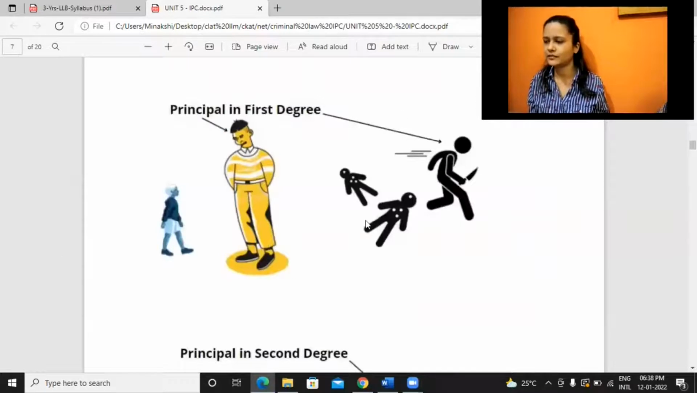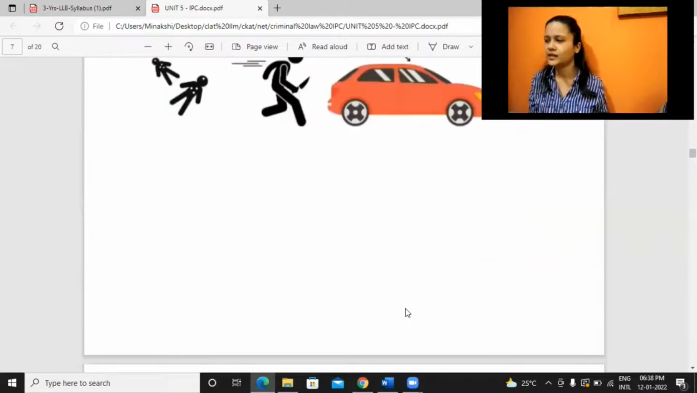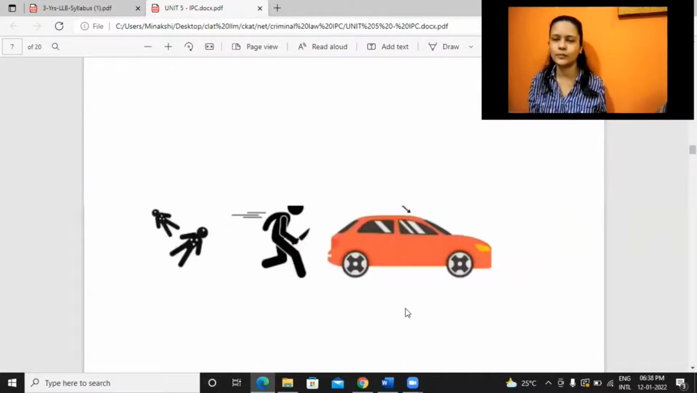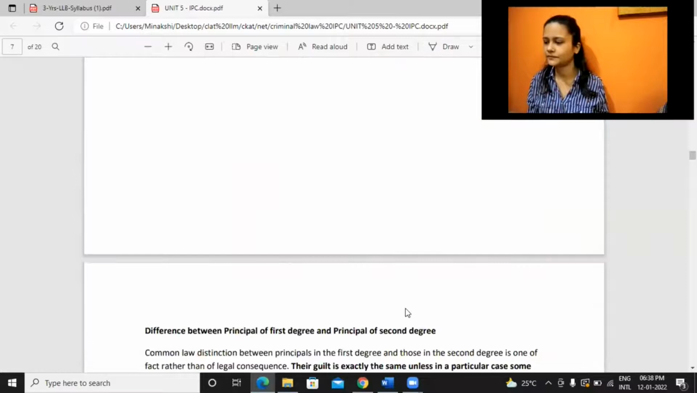So principal in the first degree is the one directly committing, or someone making a person who is unable to differentiate between right and wrong commit the crime. Second degree is someone assisting, aiding, helping. It may be actual presence or it may be constructive presence as well. Okay. Yes, ma'am.